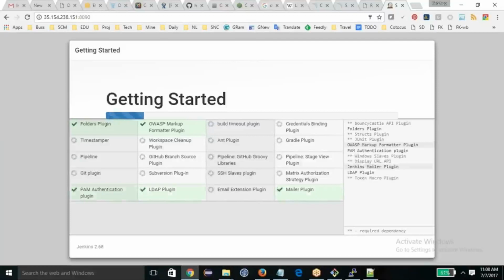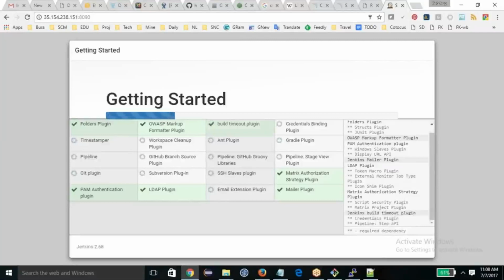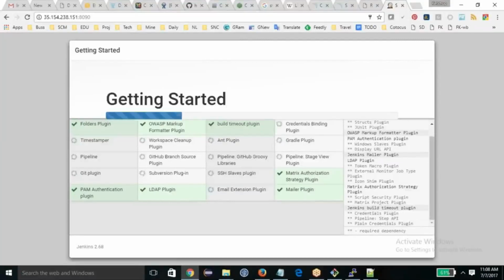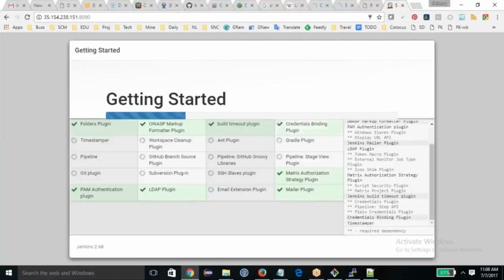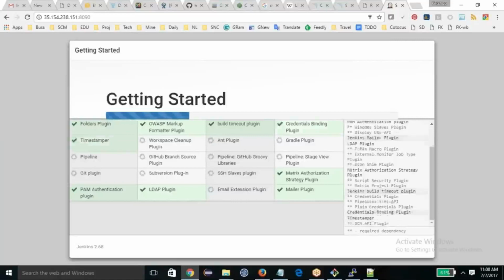They are suggesting these plugins should be installed by default. And if you're an expert, then you can skip this one. But as of now, I'm not skipping this one, because otherwise you'll have to install them one by one, and that consumes lots of time. If you install these plugins on your desktop, it will probably take 1.5 hours. But here it will take a few seconds. Yes, of course.